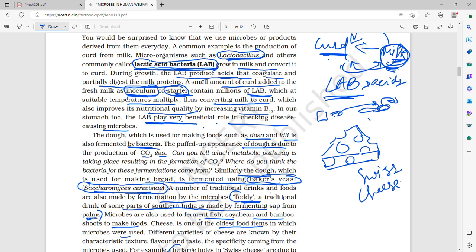Therefore, a small amount of curd is added to fresh milk as a starter, or inoculum as you call it, and it contains millions of lactic acid bacteria.